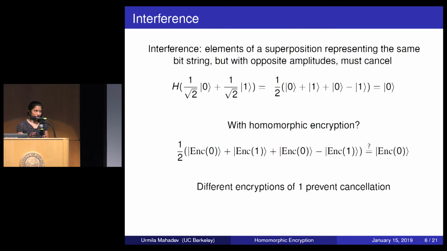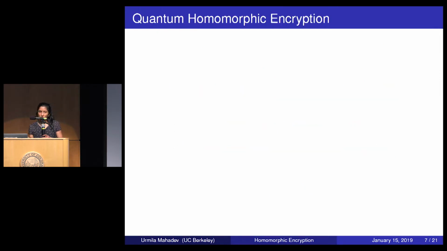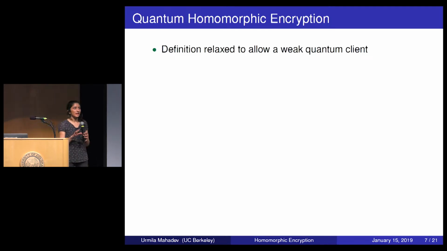Okay, now, due to this difficulty, we didn't know how to extend classical homomorphic encryption schemes to quantum computation, and we weakened the original model slightly. I originally told you that I want to have a classical client delegating a quantum computation. But instead, we studied the model where the client is a weak quantum machine. So now the client is a weak quantum machine, and the server is a more powerful quantum machine.